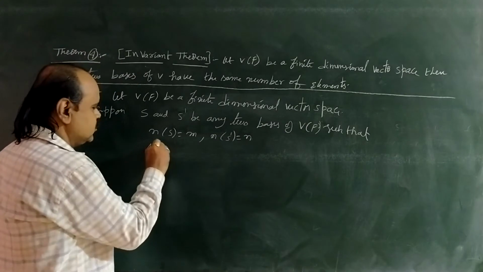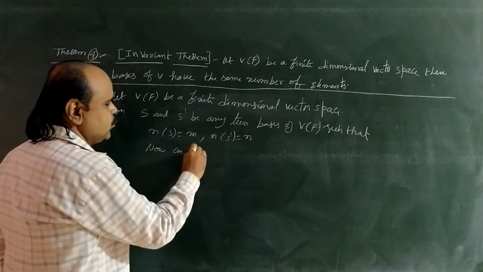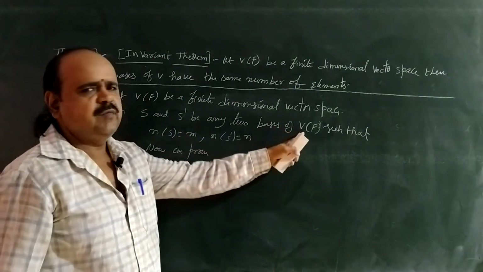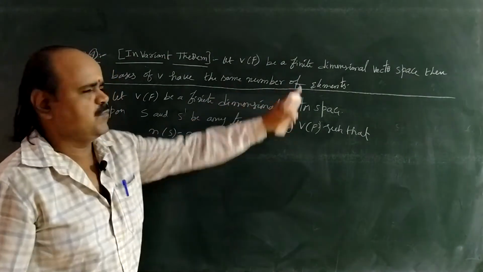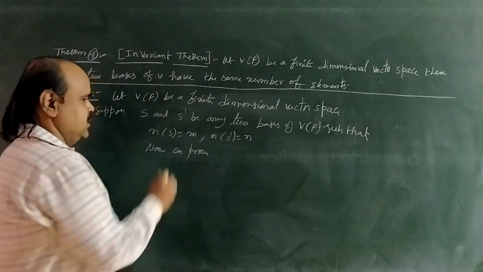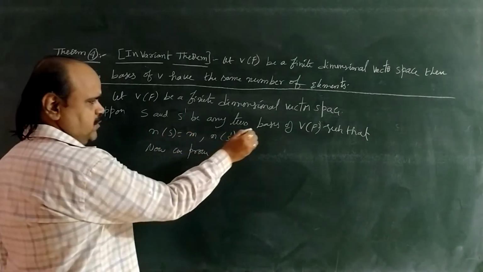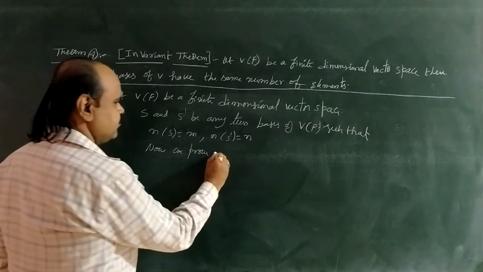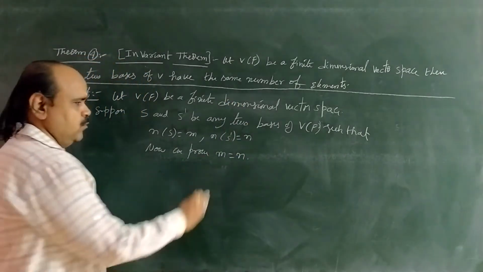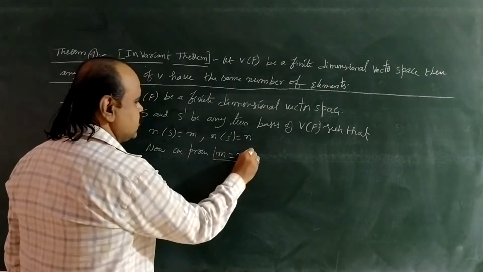Now we prove, what is our statement? Any two bases of capital V have the same number of elements. So we have to say the number of vectors in S and S dash are equal. Let the vectors in S be m, and the vectors in S dash be n. Now we are going to prove m equal to n. That is what we are going to prove.